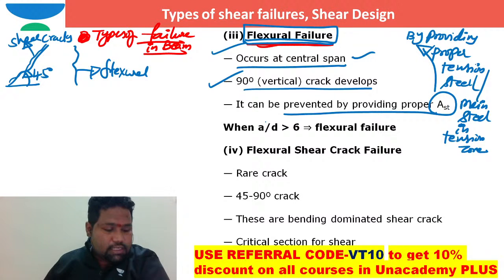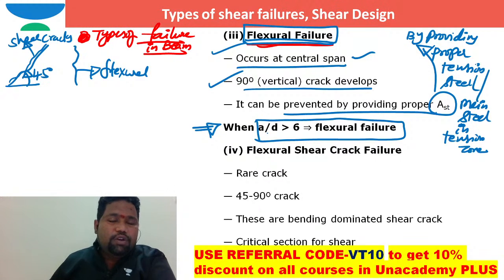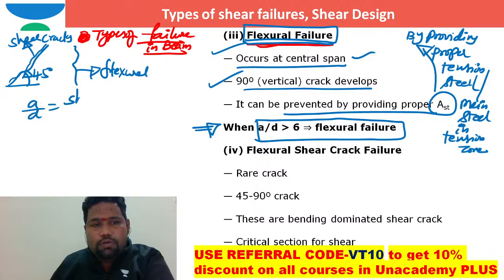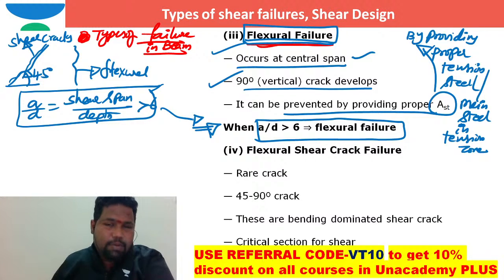Now everybody will also ask, especially Shabin brother will ask me, sir, what is the span by depth ratio for this flexural failure? For this flexural failure, the a by d ratio is greater than 6. If you want to see this flexural failure in a beam, keep the shear span by depth ratio a by d more than 6, then practically you are able to see this flexural failure in laboratories in a beam, right?